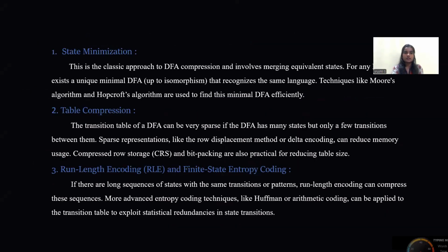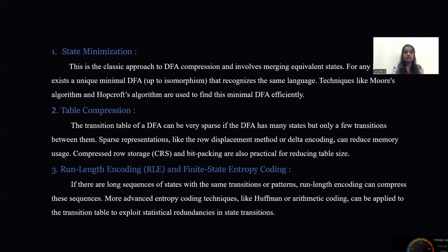State minimization. This is a classic approach to DFA compression and involves merging equivalent states. This results in a unique minimal DFA, up to isomorphism, that recognizes the same language. Techniques like Moore's algorithm and Hopcroft's algorithm are used to find the minimal DFA efficiently.